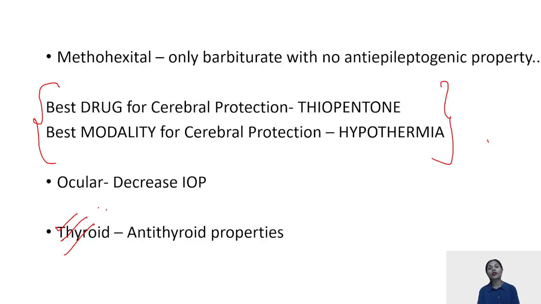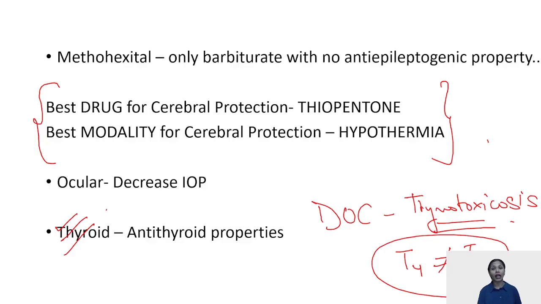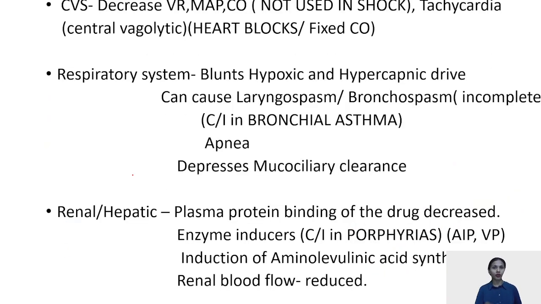Generally, in patients who are suffering from thyrotoxicosis, if they have to undergo surgeries, thiopentone is the drug of choice, because it decreases the conversion of T4 to activated T3 in the peripheral blood. So thiopentone has antithyroid properties and thus is the drug of choice in thyrotoxicosis.